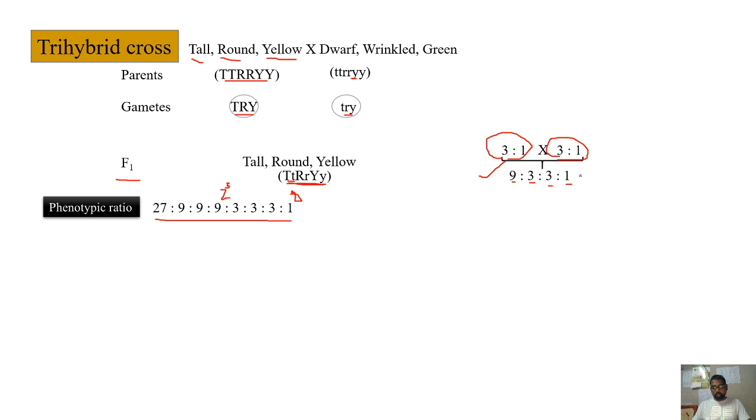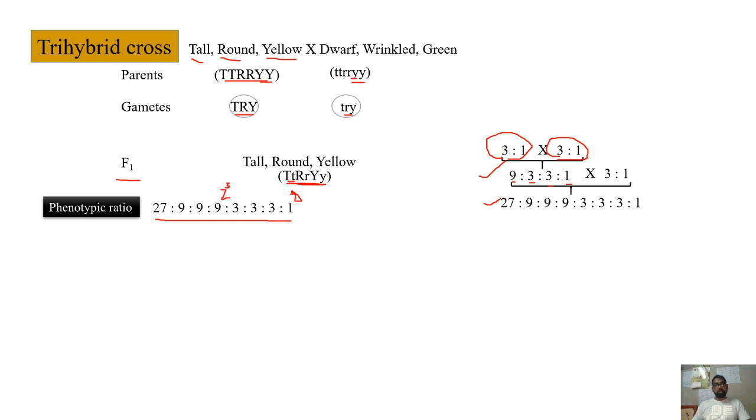Now when I multiply this with one more monohybrid, because I am considering one more pair of alleles here, into 3 is to 1. Therefore 9 into 3, 27, 9 into 1, 9, 3 into 3, 9, 3 into 3, 9, 3 into 1, 3, 3 into 1, 3, 1 into 3, 3, 1 into 1, 1. That's how the multiplication will be. That's how you can get the phenotypic ratio.